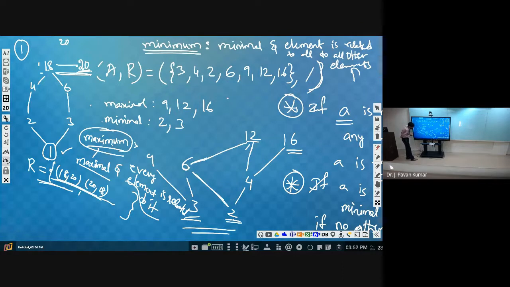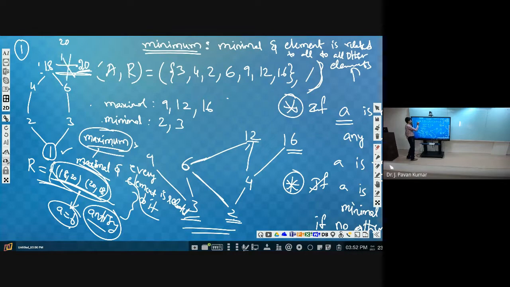Whenever we have a symmetric pair, what should be the condition? A should be equal to B, because it has to satisfy the antisymmetric property. So 18, 20 and 20, 18 cannot both be in a relation which is a poset, because A should be equal to B in order to satisfy antisymmetry. So we will not be having any horizontal edges in a Hasse diagram.